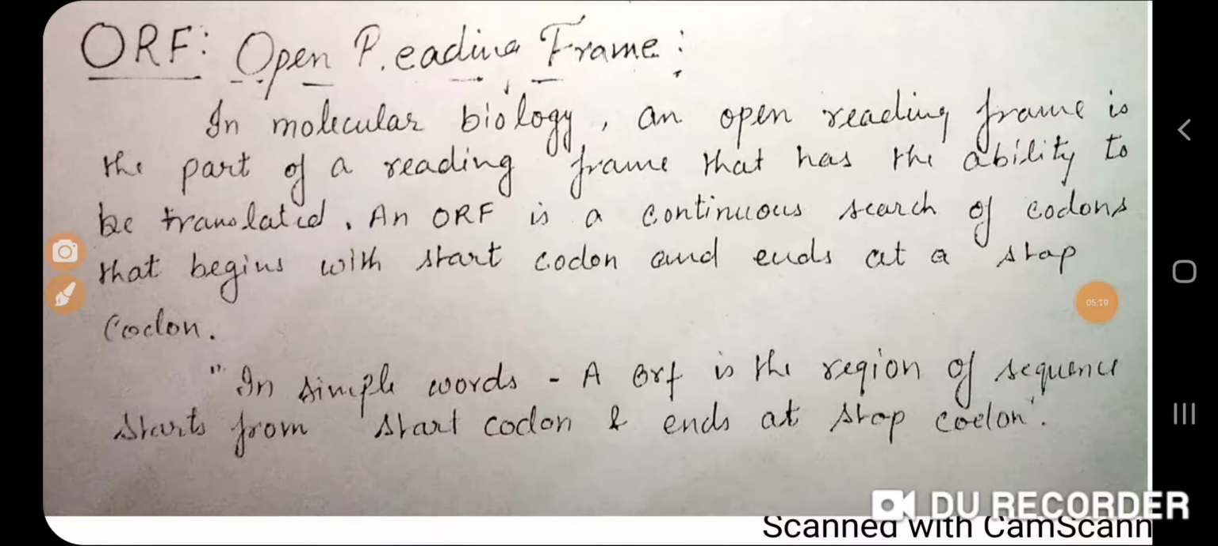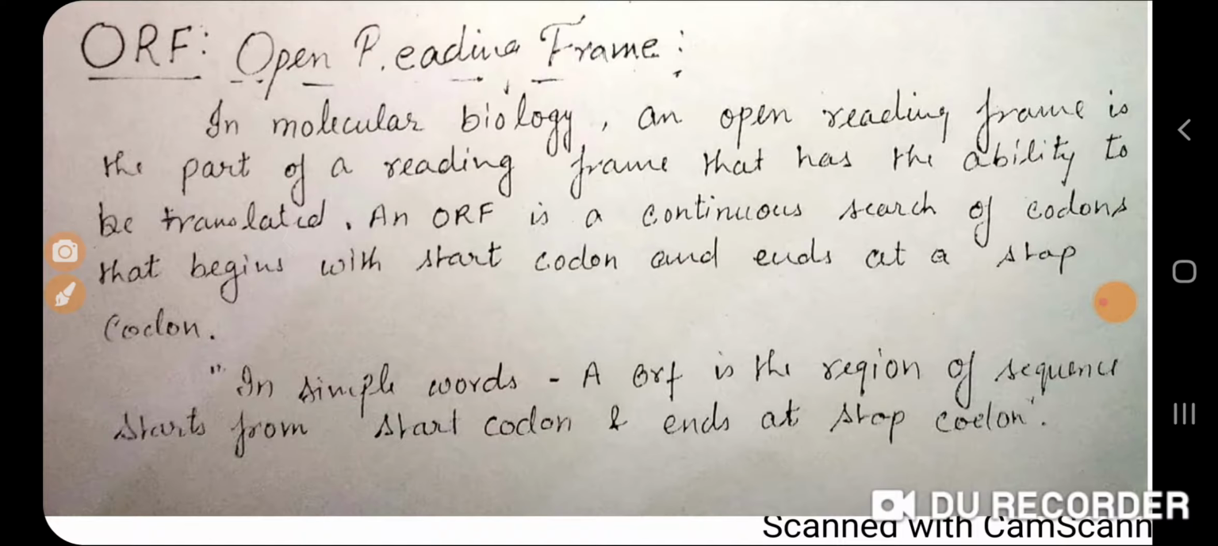An ORF can be of any size. It can code for 300 amino acids, it can code for 500 amino acids, it can code for 1000 amino acids. So it varies according to the size. There are a total of 6 kinds of frames. There are 3 forward frames and there are 3 backward frames.